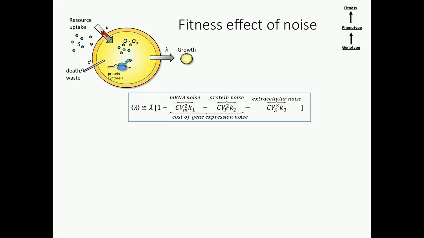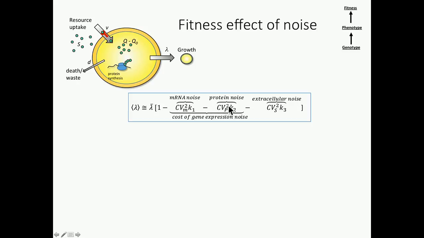So the average growth rate with noise in this system is the deterministic growth rate, this thing right here, then multiplied by this big term where we see that there are all these minus signs. So this is a fitness cost of different forms of noise. So we have the cost of gene expression noise. So mRNA noise, transcriptional noise, directly reduces fitness.